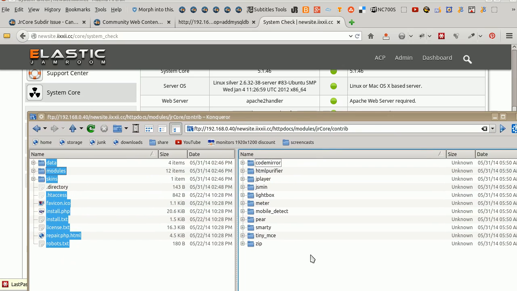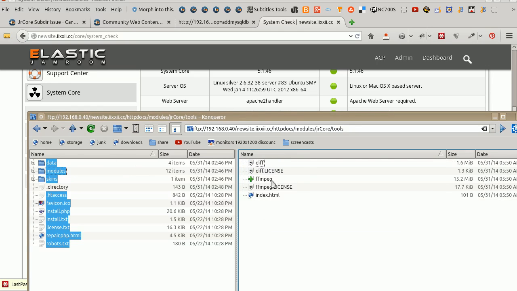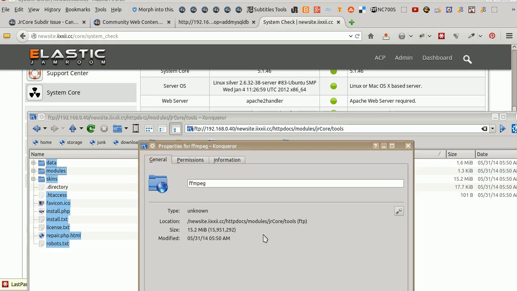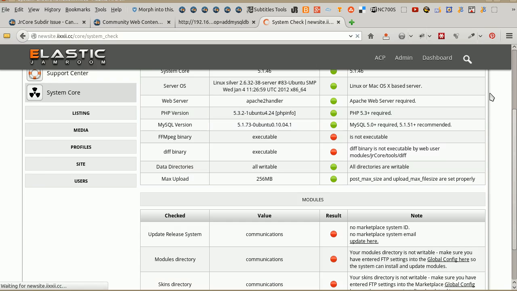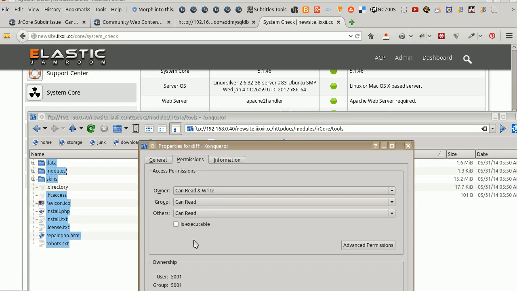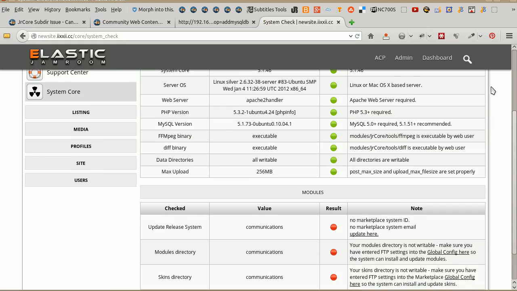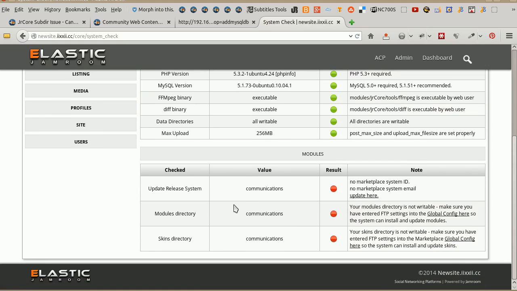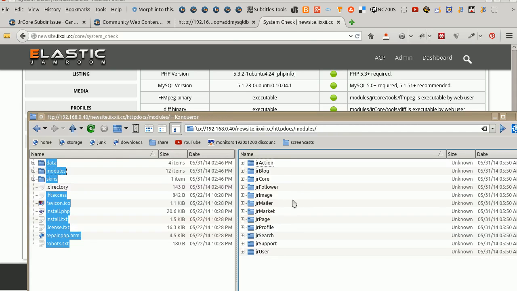Core tools diff. Just next to the tools. Tools, FFmpeg, properties, permissions, is executable, okay, about now, that fixes that one, and tools, diff, properties, permissions is executable, okay, that fixes that one. Modules directory is not writable, up, up, up.